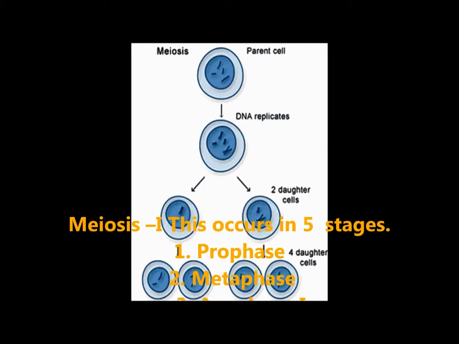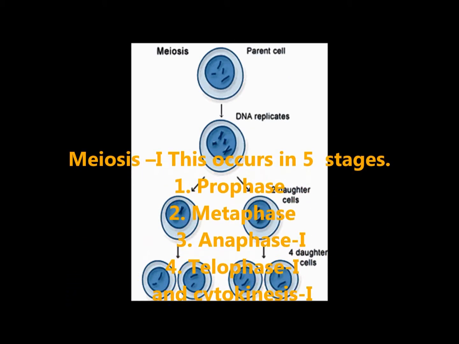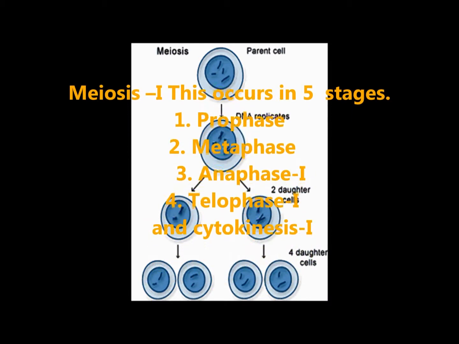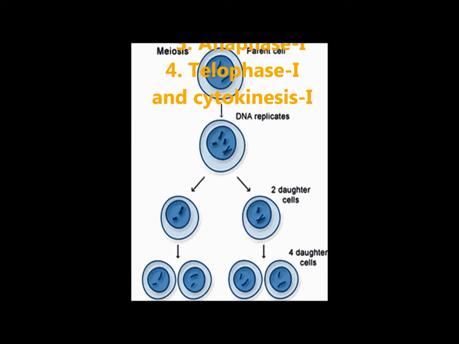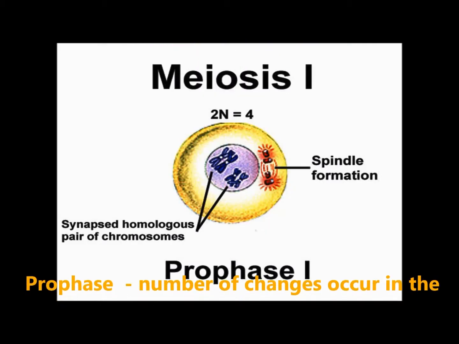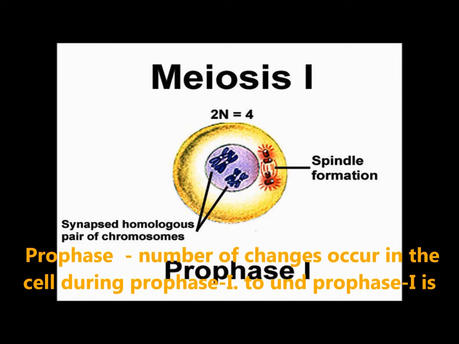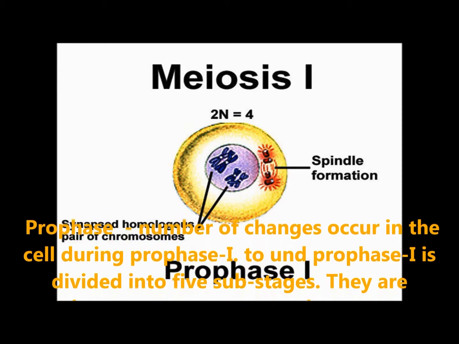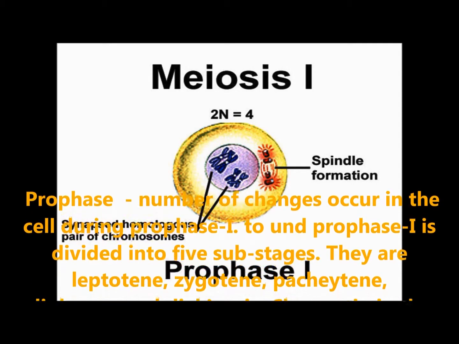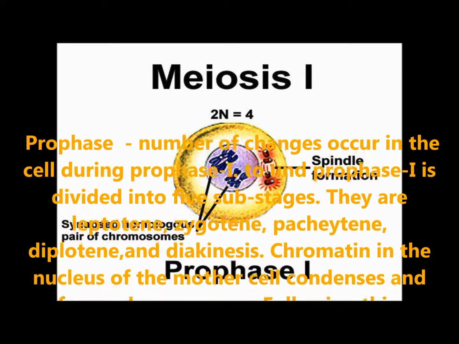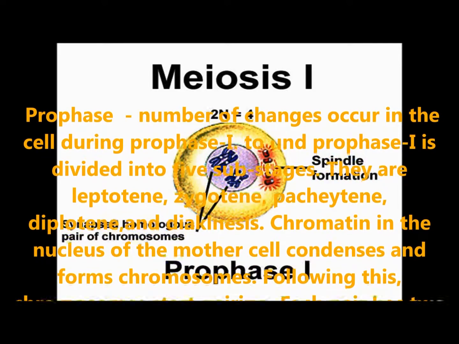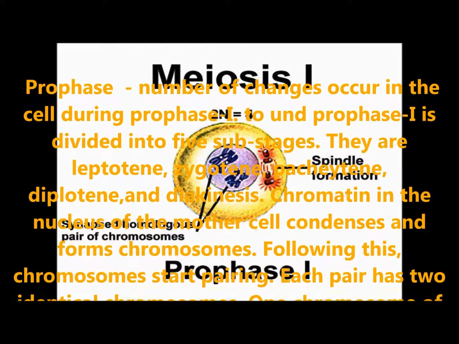Meiosis I occurs in 5 stages. They are prophase, metaphase, anaphase, telophase, cytokinesis. Prophase. A number of changes occur in the cell during prophase I. Prophase I is divided into 5 substages. There are leptotene, zygotene, pachytene, diplotene and diakinesis.